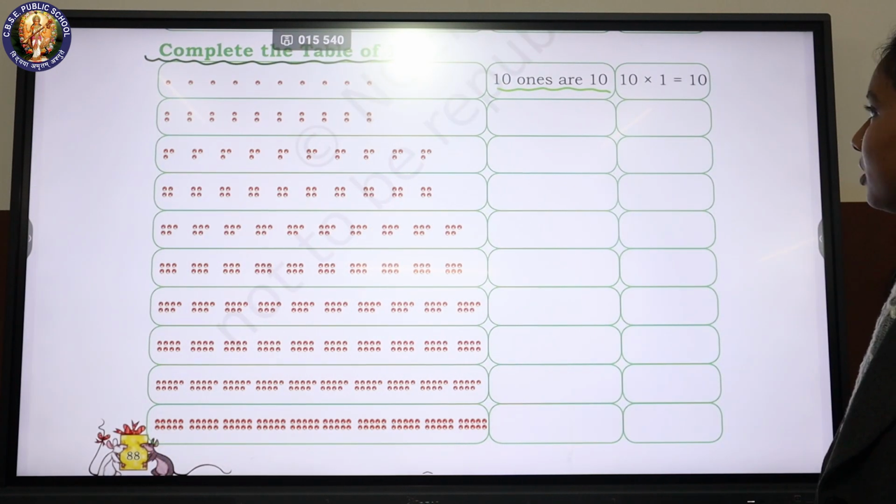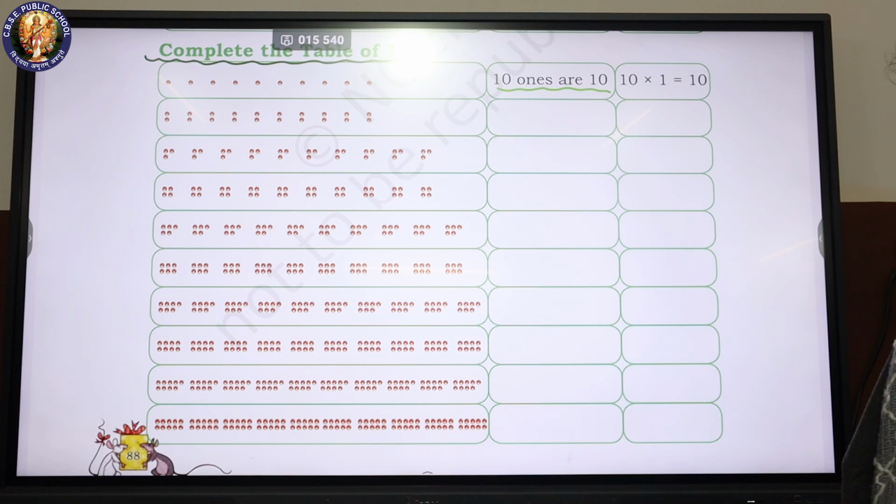Complete the table of 10. 10 ones are 10. 10 into 1 is equal to 10.